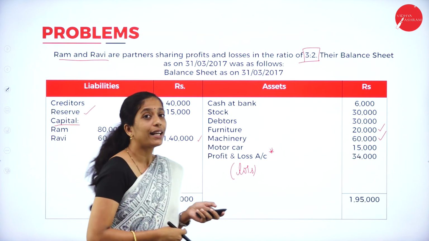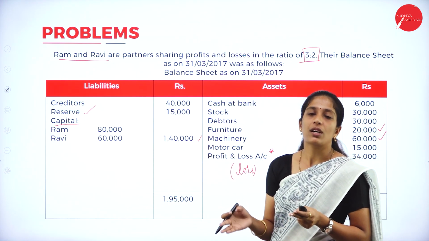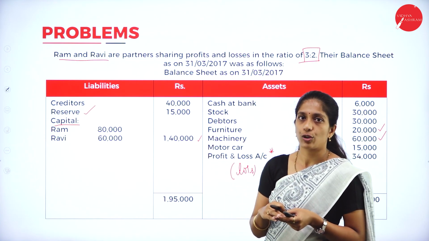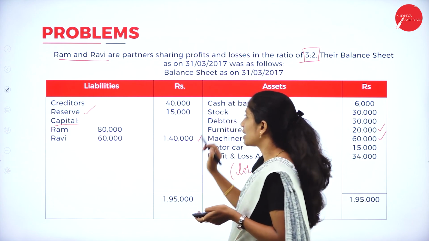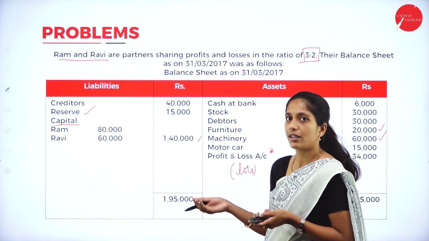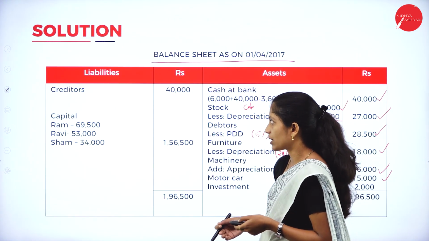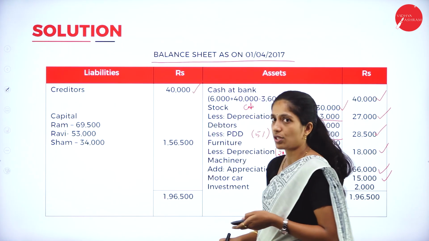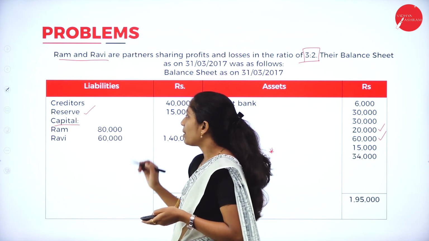Now we shall go through the liabilities. We are not going to record profit and loss account because we have already transferred it to the partners' capital accounts. Now coming to the liabilities, we have creditors. There was no adjustment relating to creditors, so we'll record the same amount, creditors 40,000. Next they have given the capital of Ram and Ravi.